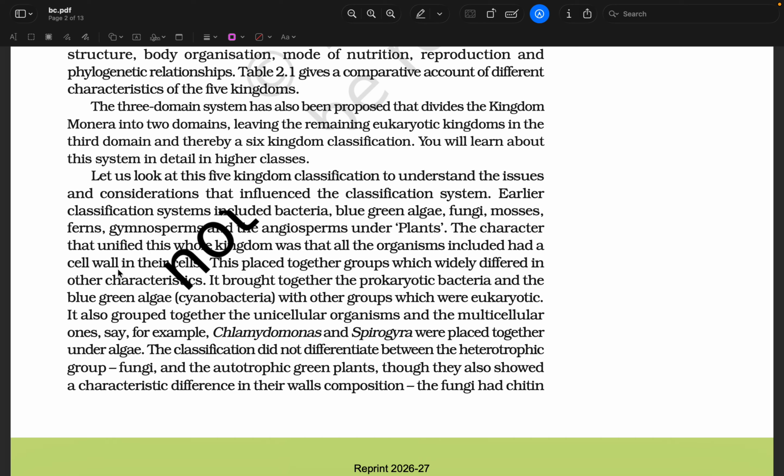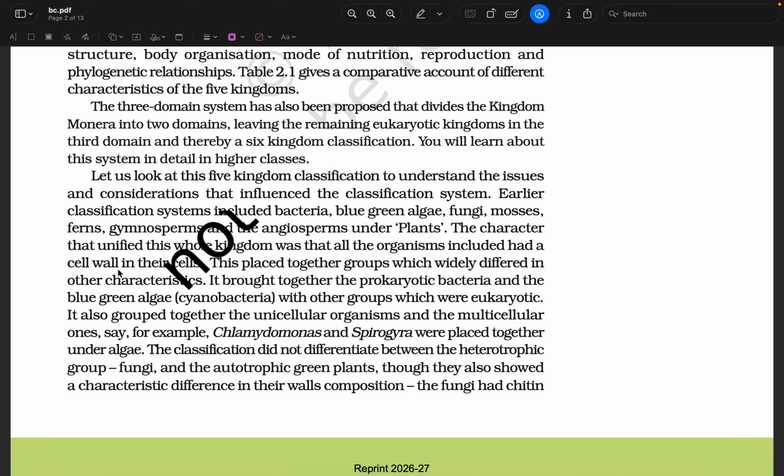Earlier, classification systems included bacteria, blue-green algae, fungi, mosses, ferns, gymnosperms, and the angiosperms under plants. The character that unified the whole kingdom was that all organisms included had a cell wall in their cells. This placed together groups which widely differed in other characteristics. It brought together the prokaryotic bacteria and the blue-green algae, cyanobacteria, with other groups which were eukaryotic.